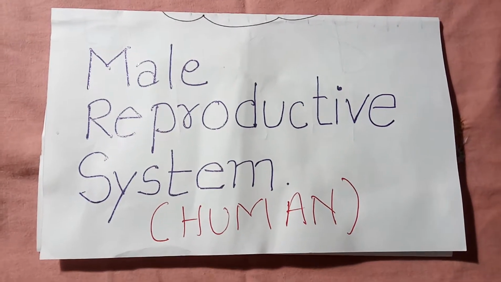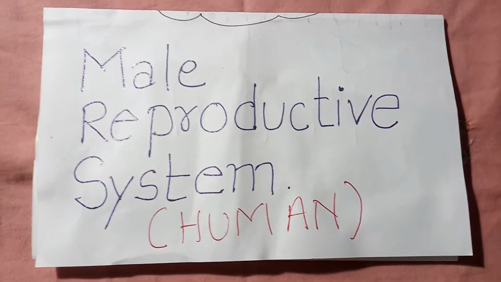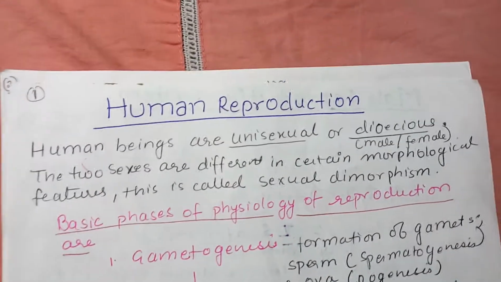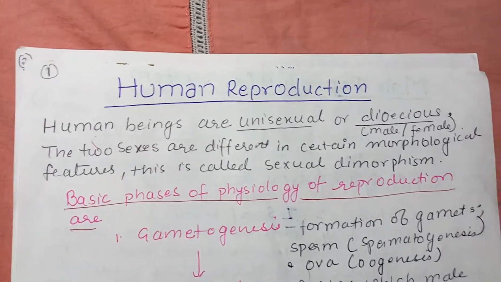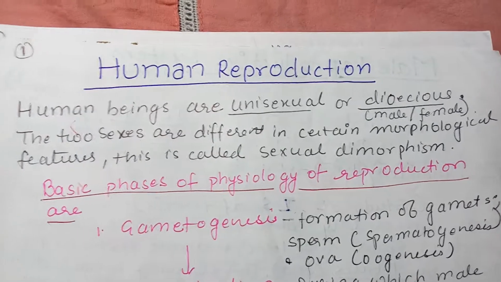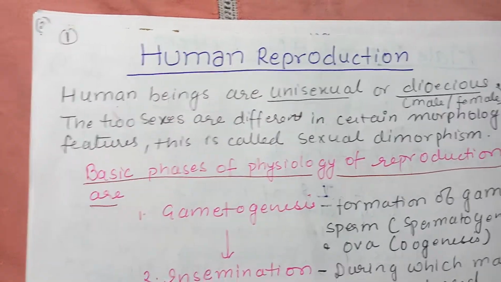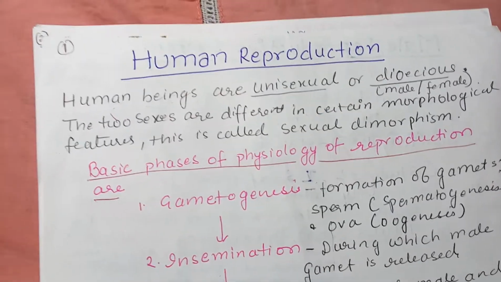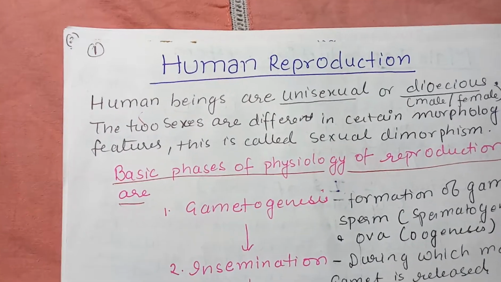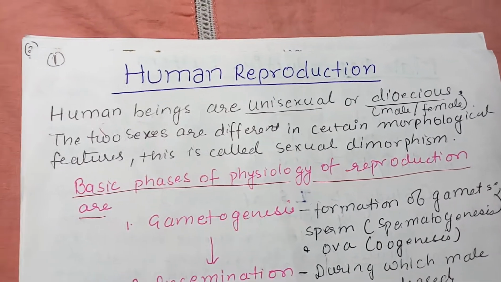Dear student, today we will study the male reproductive system in human. Before that, I'll just brief you about human reproduction. Human beings are unisexual or dioecious, that is, they are either male or female, and they exhibit sexual dimorphism, that is, the two sexes are different in certain morphological features. This is what is known as sexual dimorphism.